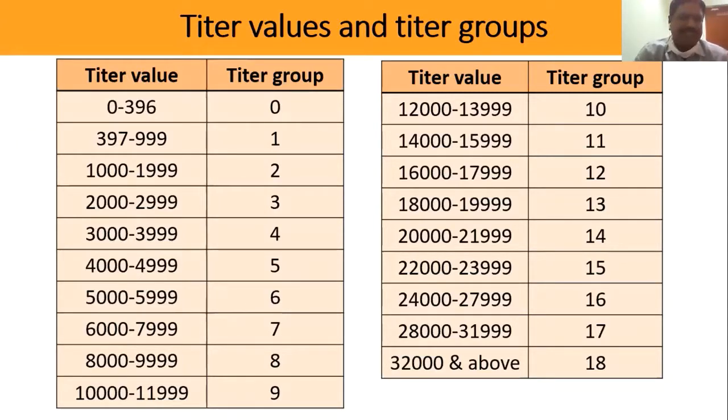If any sample has 6000 titer, it will put it in titer group 7. Like that, there are 18 groups in IDEXX. So these are the titer values as well as the titer groups. That's why in the graph you will find groups from 0 to 18, and on the left side is the number of samples in each group.